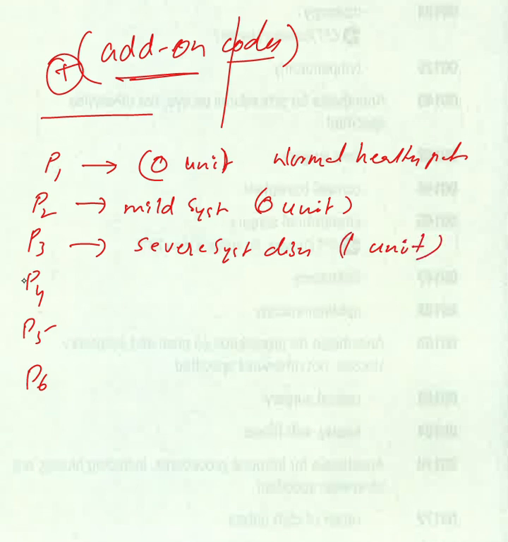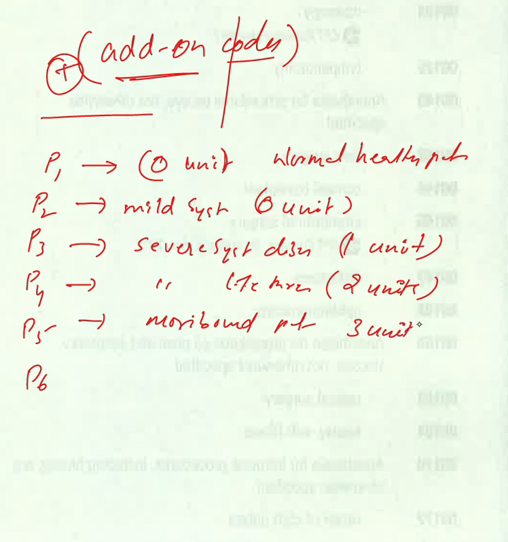Okay, and P4, what is P4? Life threatening condition, severe systemic disease with life threatening condition. Okay, for this the base unit is 2 units. Okay, 2 units. And P5 is moribund patient, for this the base unit is 3 units.